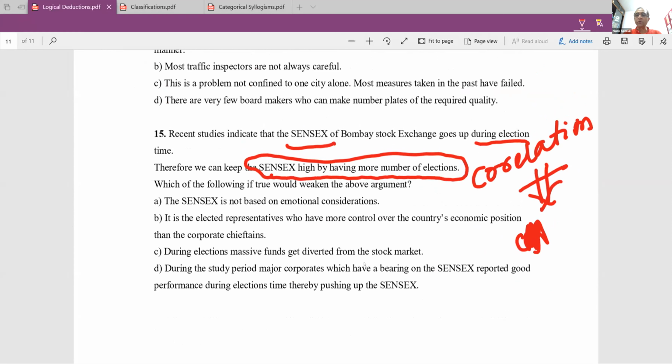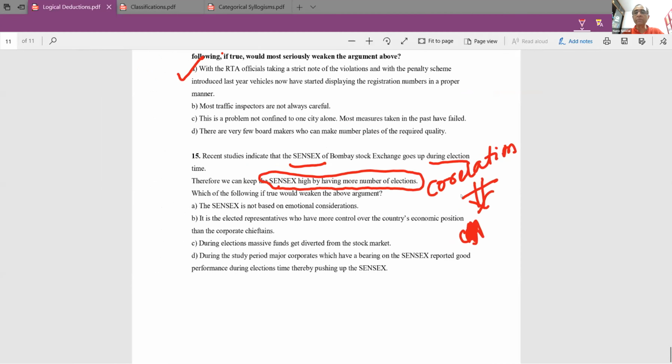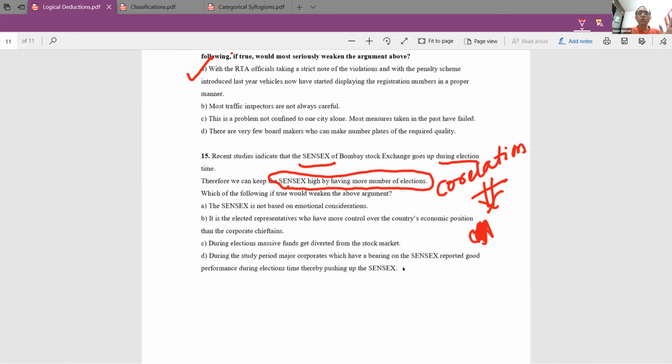So yes, very nice. Thank you. So here, correlation does not imply causality. What I mean by that is that if two events occur together, it does not imply that one event leads to the other.